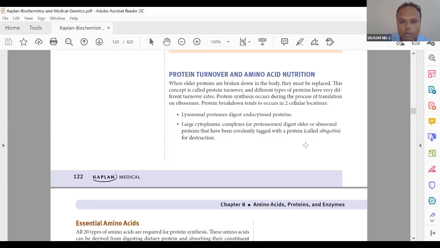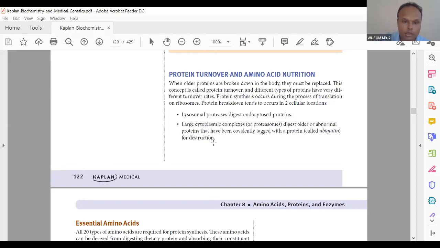So this protein will actually control protein folding. Lysosome will degrade the endocytosed protein. If there is a misfolding problem, ubiquitin will degrade it, and if there is protein that is endocytosed, it will be degraded by lysosome, not misfolded protein.